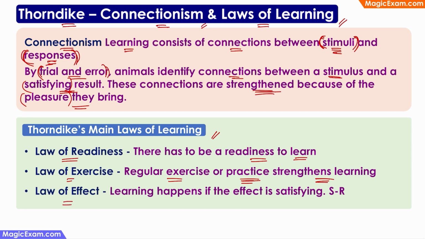Then there is law of effect. It says that learning happens if the effect is satisfying. Now, in case of a chocolate ice cream, I realized that chocolate gives me maximum amount of pleasure, and that's when I learned the connection between that stimuli and that response. So that's when learning happened. In case of a candle flame, when I put my finger in the candle, then I realized it causes pain. So the most satisfying result is when I see a flame, I should not put my finger in the flame. So that negative response that I'm giving gives me the most satisfying result.